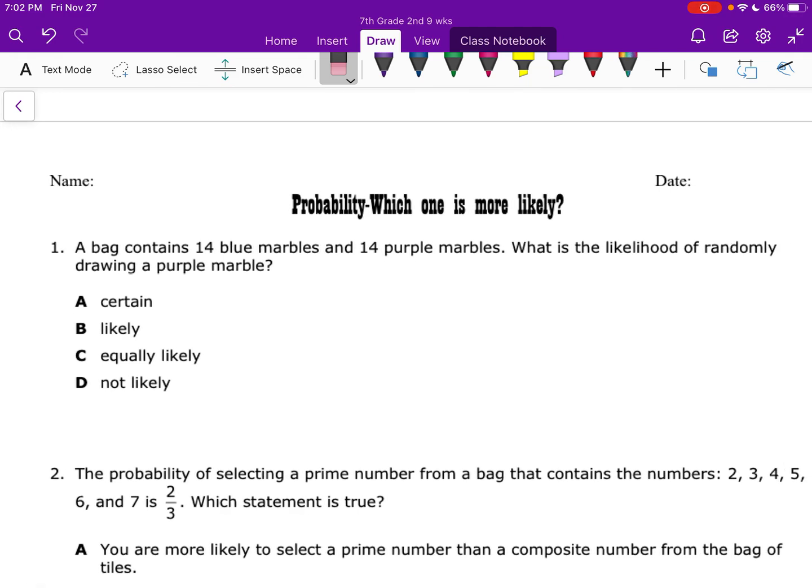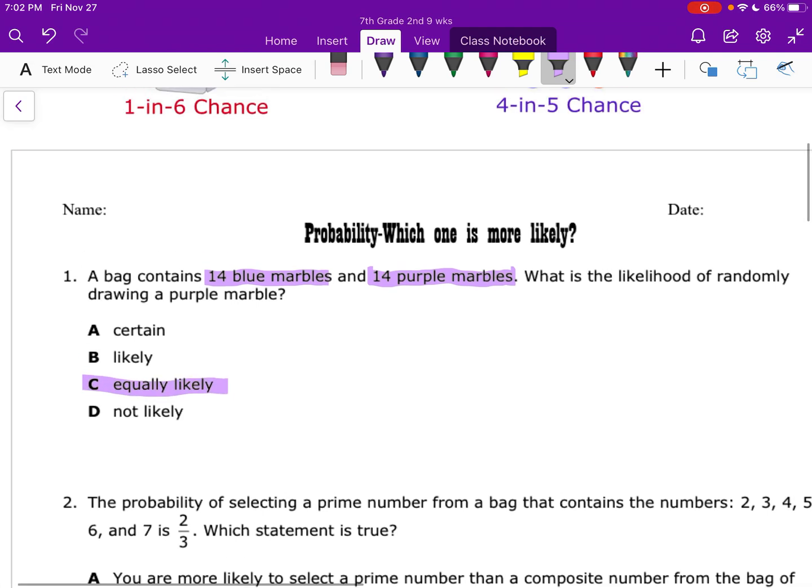All right, so number one says a bag contains 14 blue marbles and 14 purple marbles. What is the likelihood of randomly drawing a purple marble? Okay, so we go back and look at what we have. We have 14 purple marbles, but we also have 14 blue marbles. So if you're randomly selecting, it's exactly the same number of marbles of each color, right? So that means that it is equally as likely, okay?